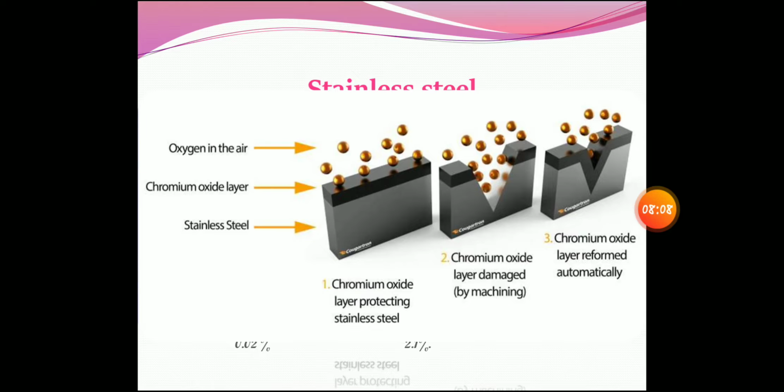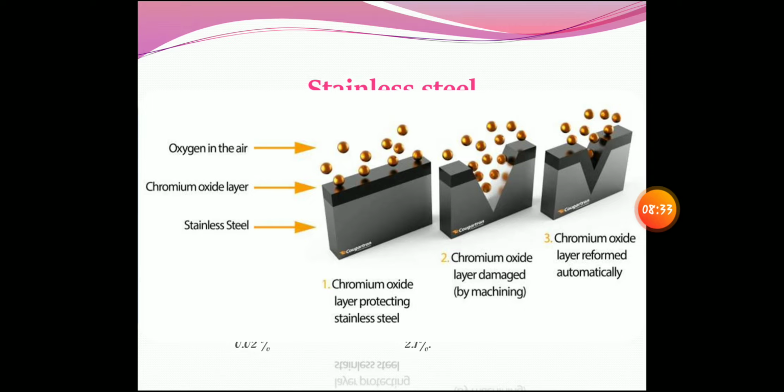See, when chromium is added, it forms a chromium oxide layer protecting the stainless steel. Stainless steel has a tendency to get oxidized when it is exposed to the outer atmosphere. So orthodontic wire, obviously, is exposed to saliva and outer atmosphere, which gets oxidized. When you add a certain amount of chromium to it, it forms a chromium oxide layer, which prevents the corrosion. So that process is called passivation.